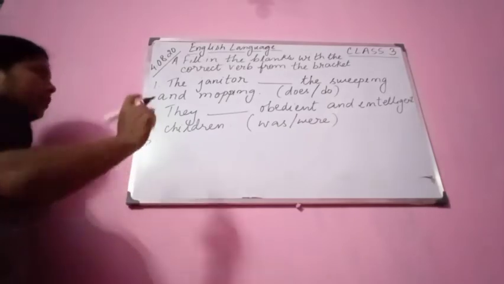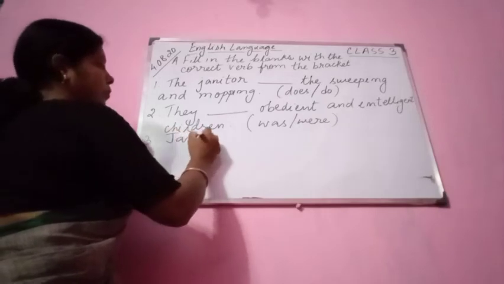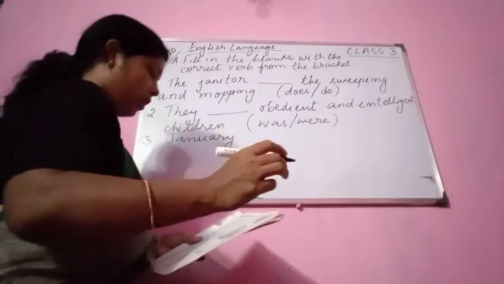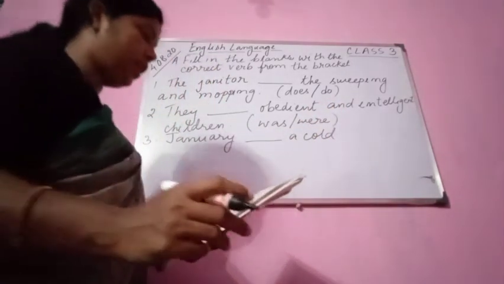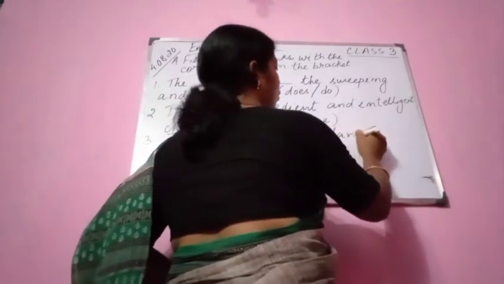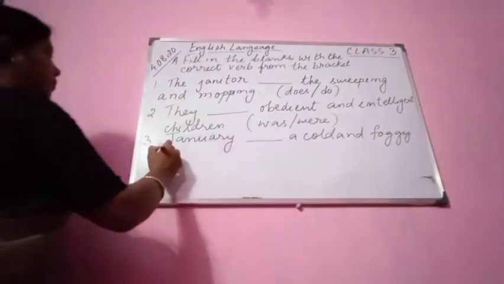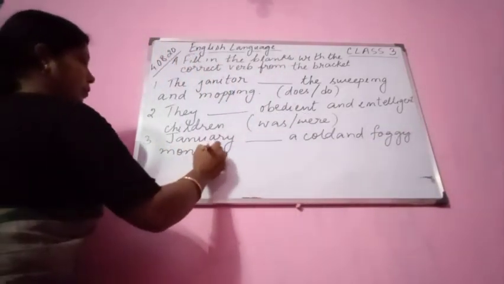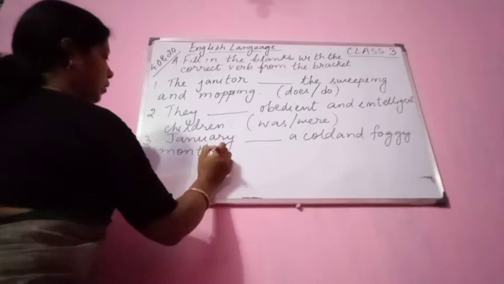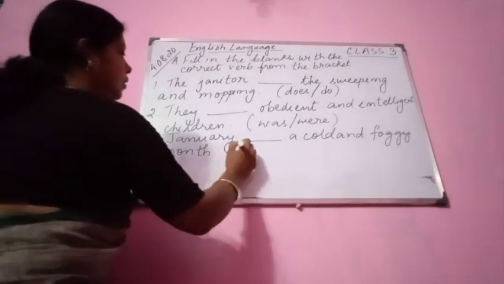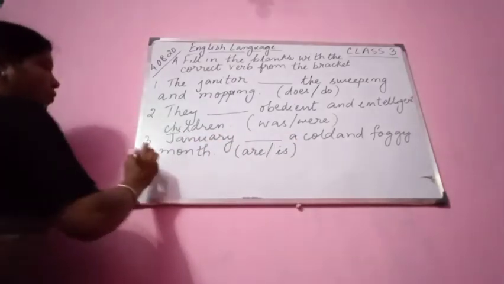Okay, number 3 you see, January dash a cold and foggy month. Are or is. Alright, number 4.